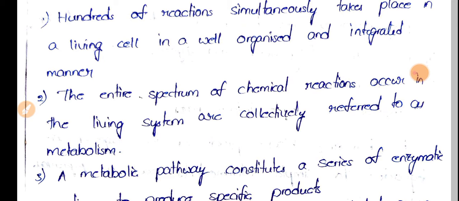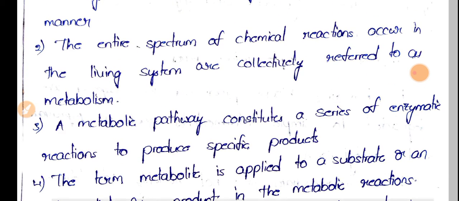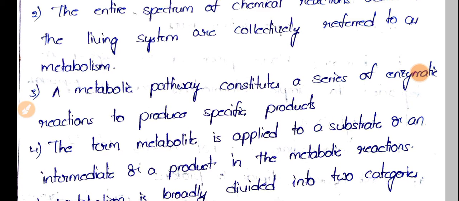Here we have different kinds of metabolic pathways in which different kinds of enzymes help to carry out the reactions. If you see a reaction which is taking place in the living system, a metabolite is applied on a substrate.